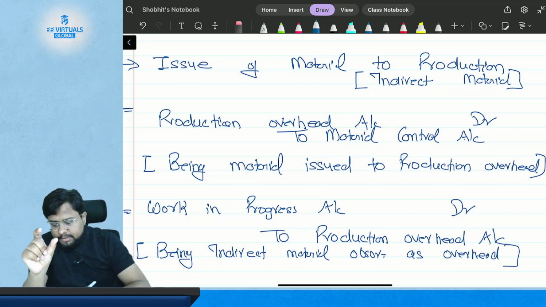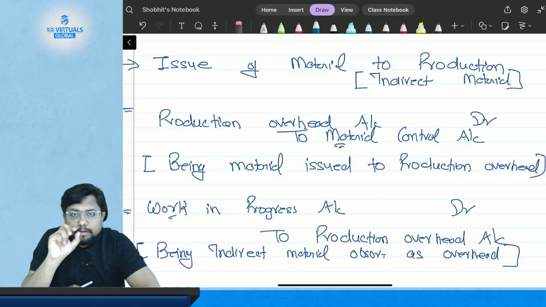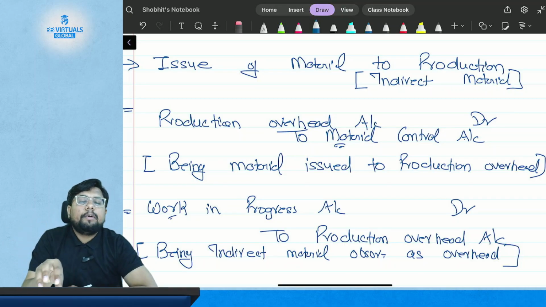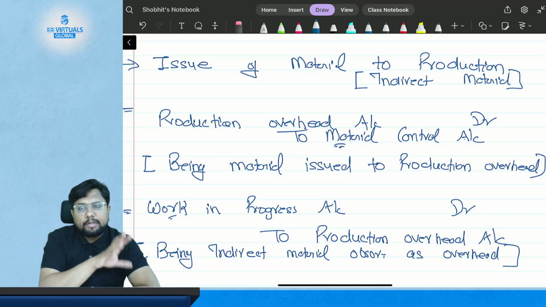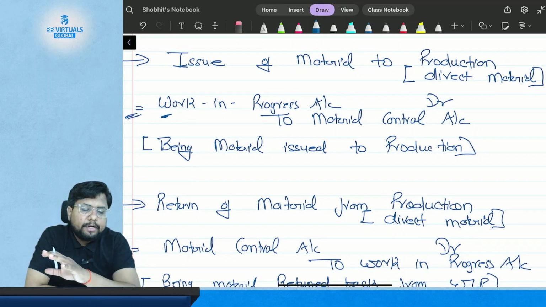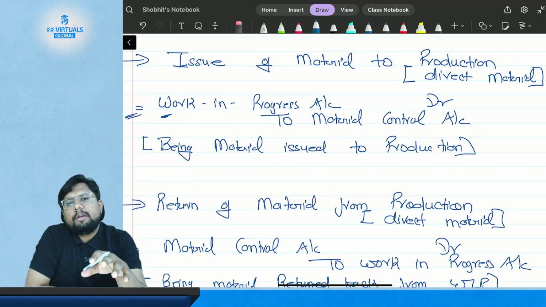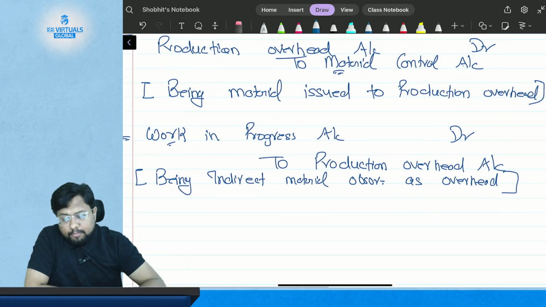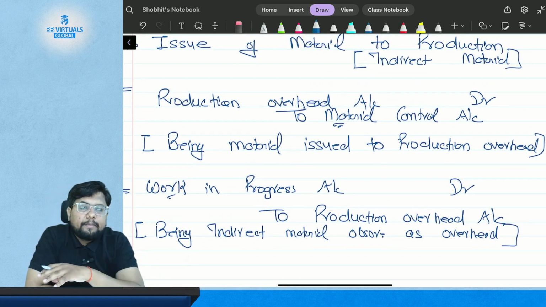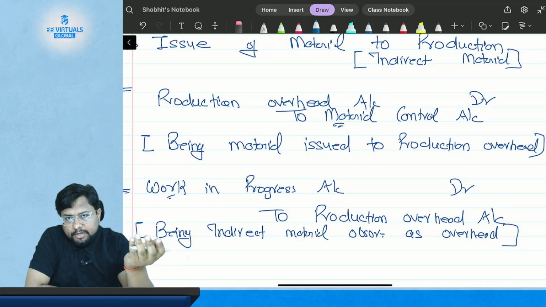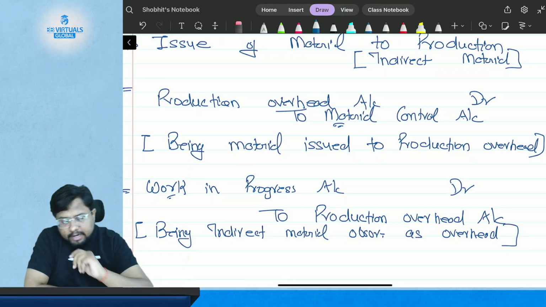So ultimately what happens? Your material control account gets credited and work in progress account gets debited, but the route is different. First you issue your material to production overhead, then production overhead will issue your indirect material to the work in progress. Earlier in the case of direct material, there is a very simple entry: work in progress account debited and material control account credited. But in case of indirect material, your production overhead account will get debited, and then your work in progress account will get debited and production overhead will get credited. Okay, so this is the different treatment in case of indirect material.